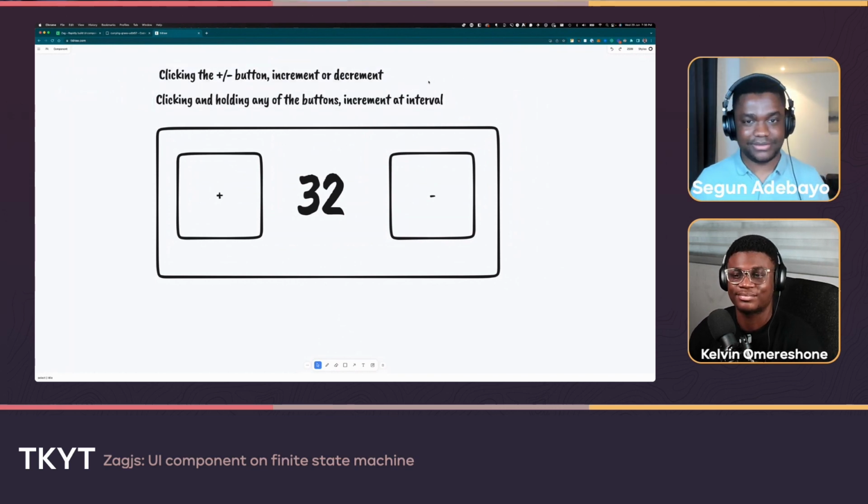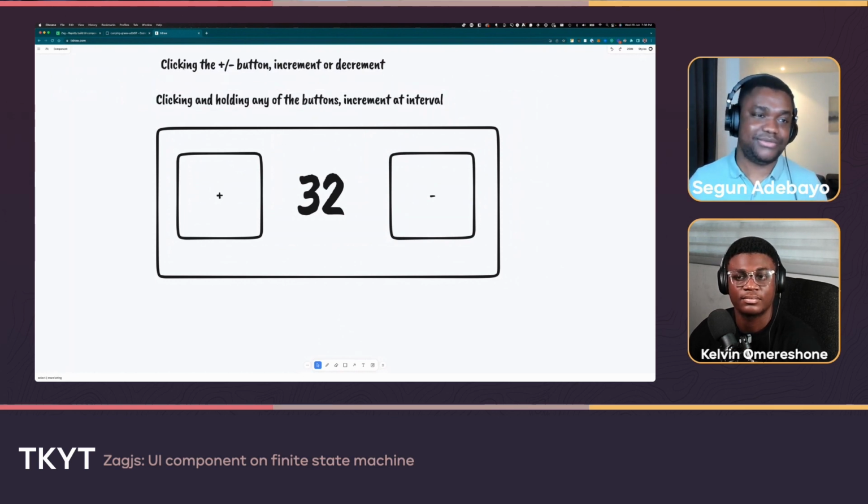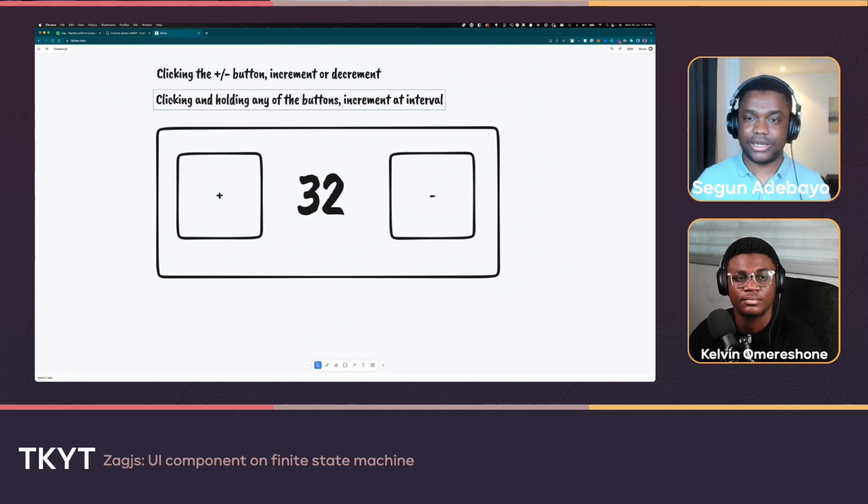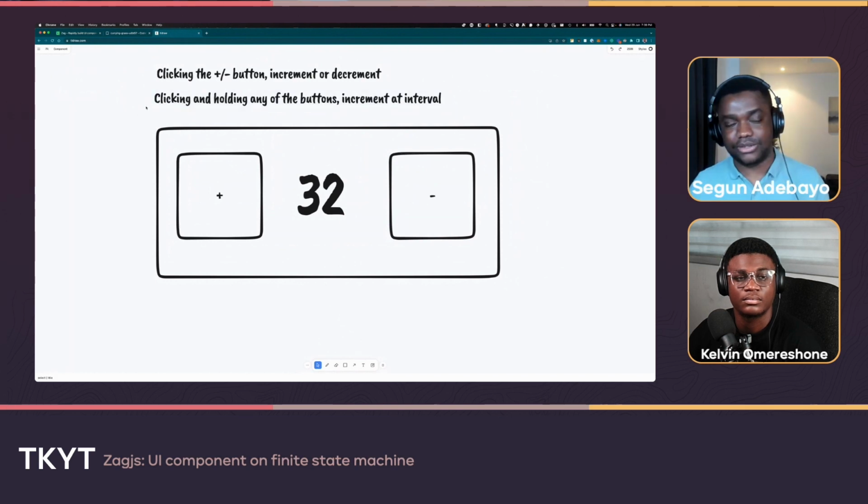This is a super simple use case. I would not use a state machine for this single use case. I'll probably just use React. But then, as you get into the realms of something like this, there are a couple of nuanced decisions that you need to make.